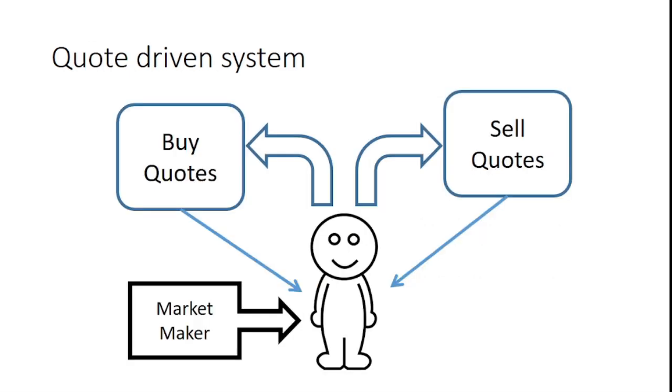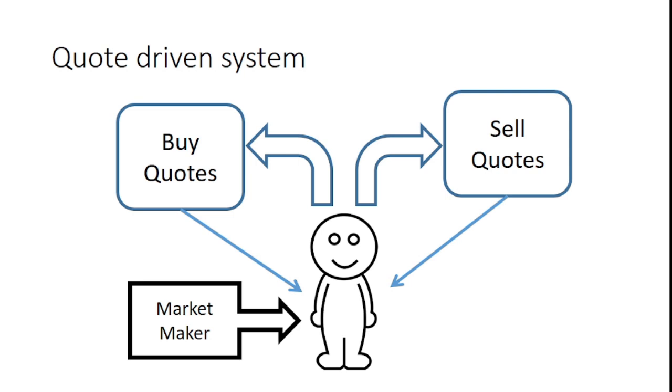The second type of system is known as a quote driven system. In between there is one particular person known as a market maker. The market maker's role is this: I, as an investor, want to buy a security, and someone else as an investor wants to sell a security. This market maker acts as an intermediary between us, taking the shares from the seller and transferring them to me as a buyer.